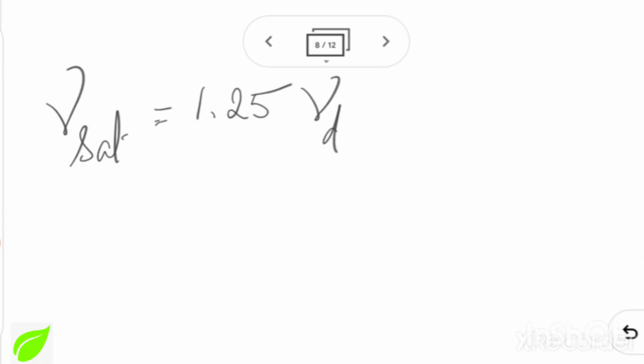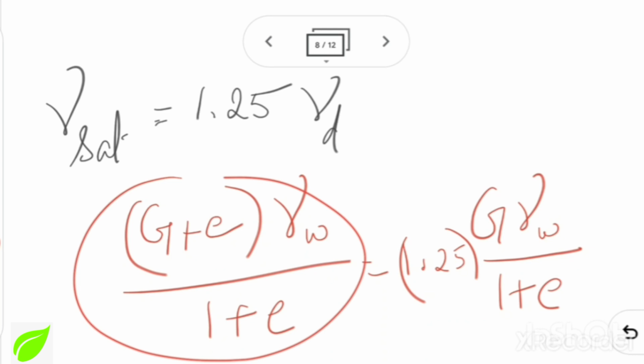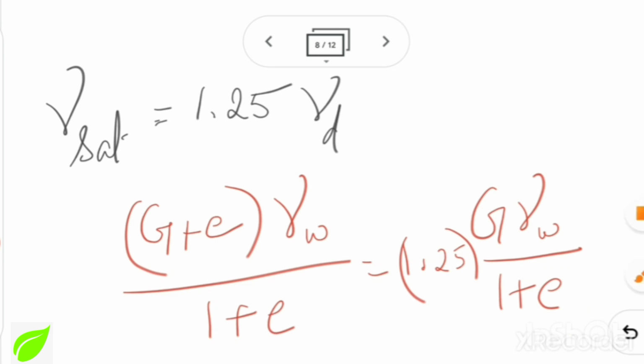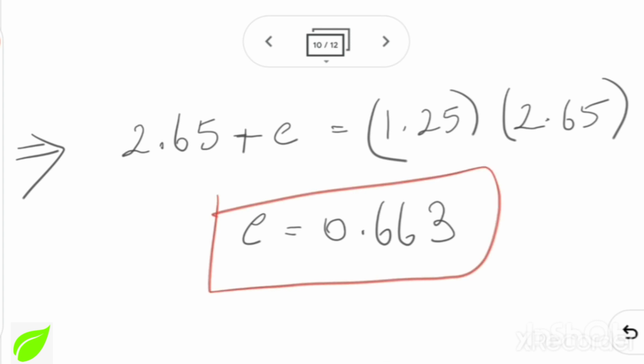According to the given, gamma sat equals 1.25 times gamma d. So just substituting for gamma sat and gamma d from the previously stated relations, we will arrive at this step. So let's reduce this equation. Just by cancelling the common terms on both sides, I'll arrive at my e answer as 0.663.